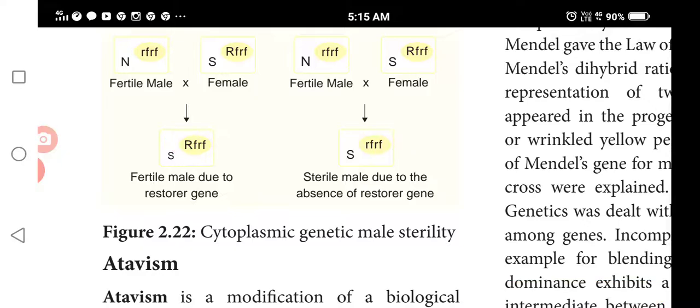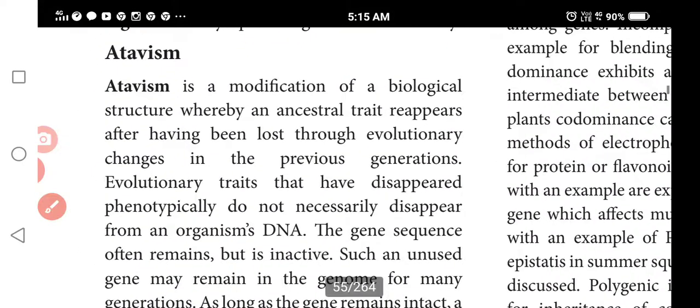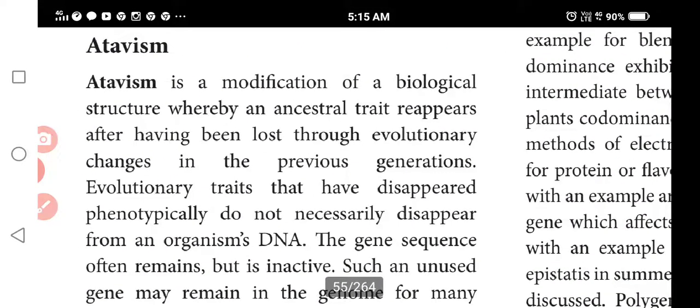The last topic is atavism. Atavism is a modification of a biological structure whereby an ancestral trait reappears after having been lost through evolutionary changes in previous generations. It is lost in the previous generation, and suddenly it reappears in a particular period. That is called atavism.